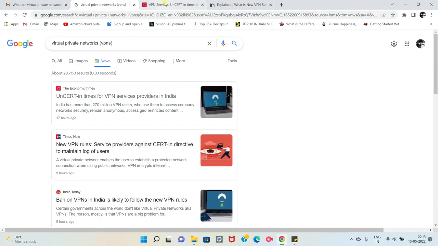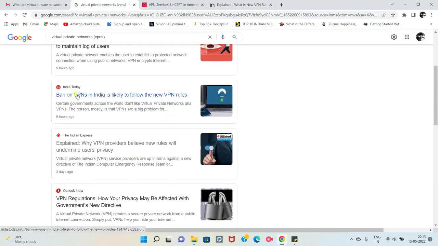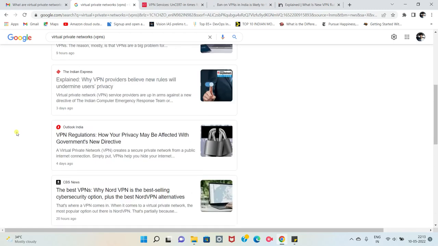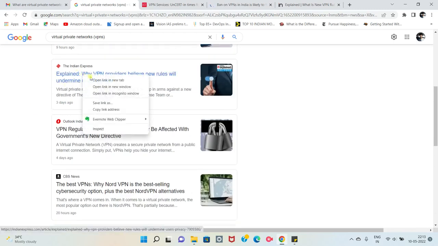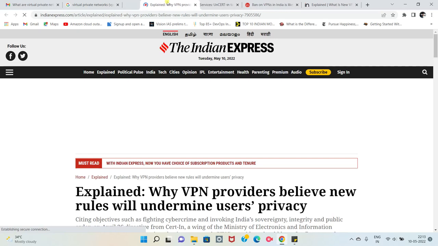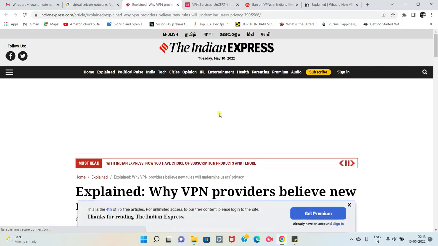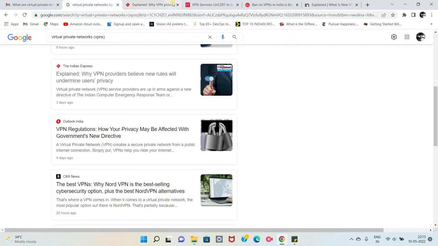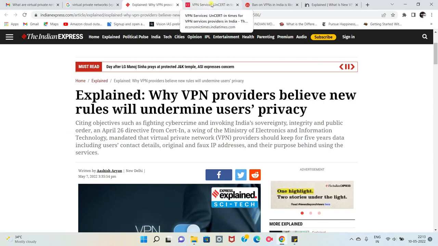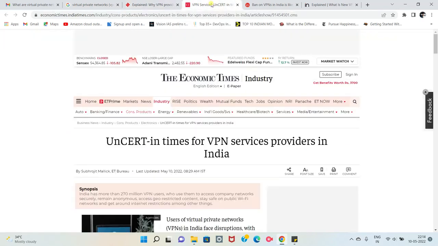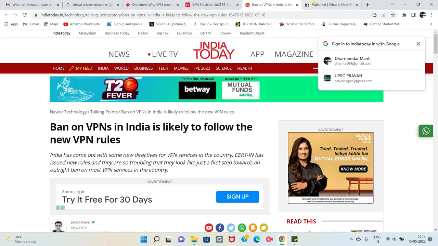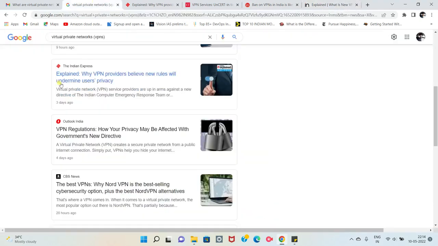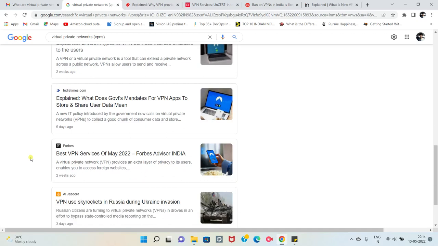When you open the links of these newspapers, first I opened Economic Times, then one more newspaper link called India.com, and then one more, India Today. Apart from that, the Indian Express, which is the easiest and the best newspaper according to me, because I love the wording they use, and it's very easy, I feel. So how many tabs did I open? One for Indian Express, one for Economic Times, one for India Today, and one for India.com. So four links I opened.